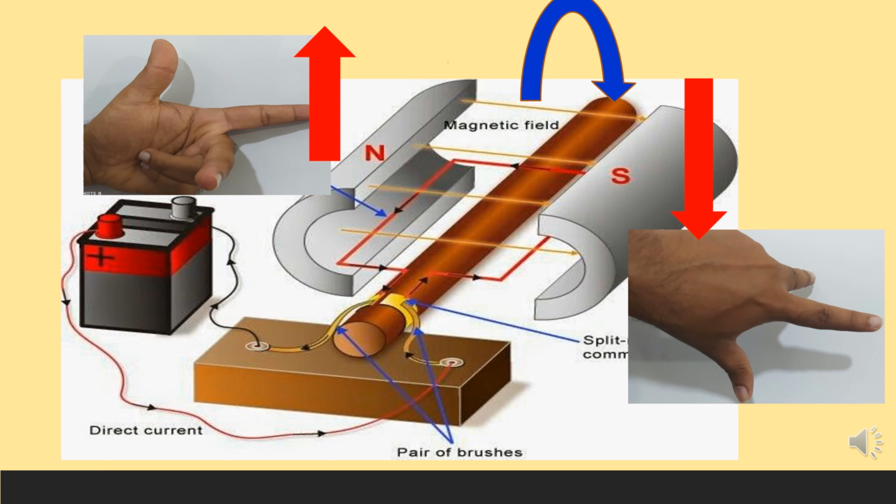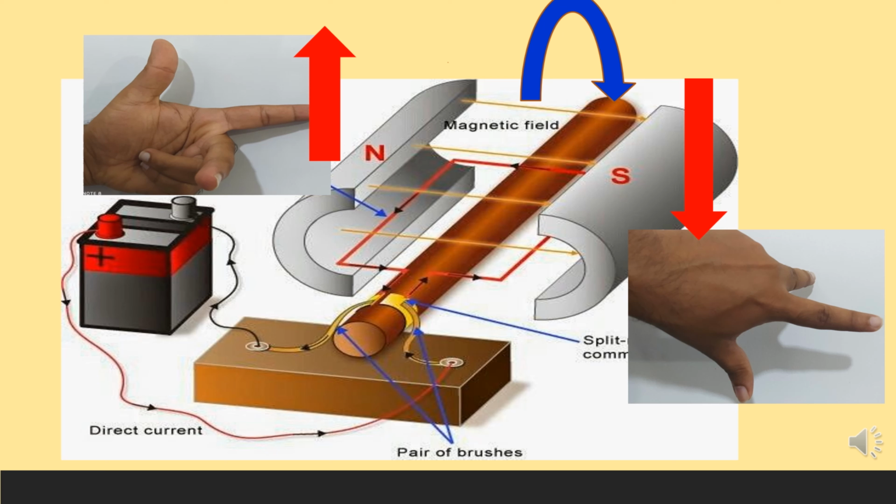The current passes through the loop placed in the magnetic field along the direction as shown in the figure using arrowheads. It's clear to you. The black arrowheads represent the direction of the current flow.